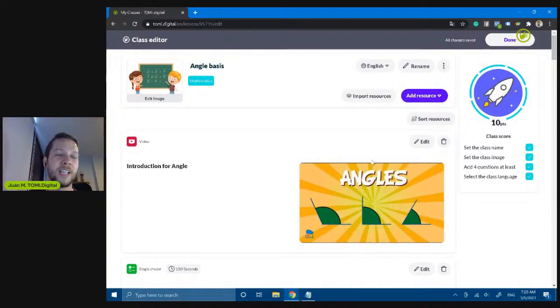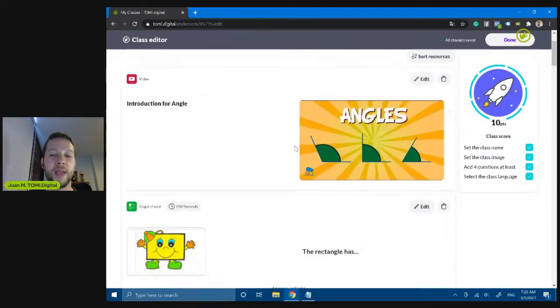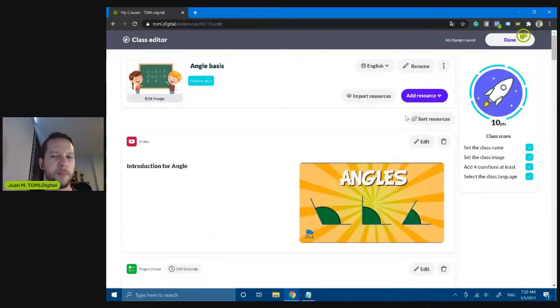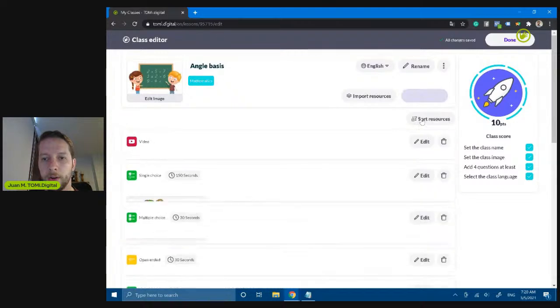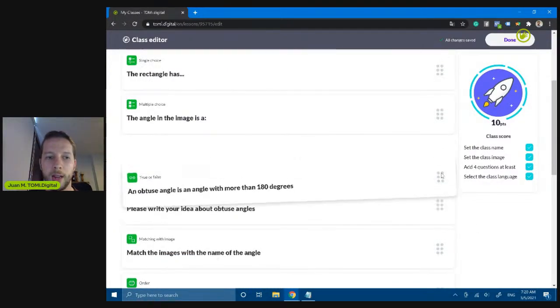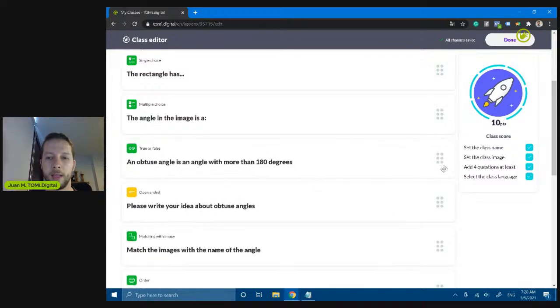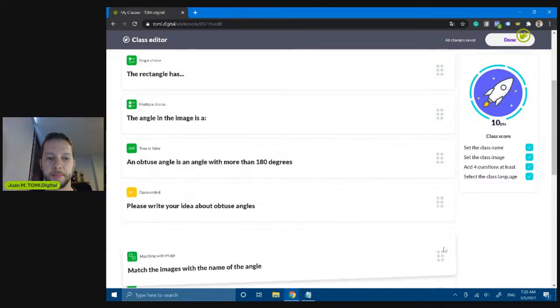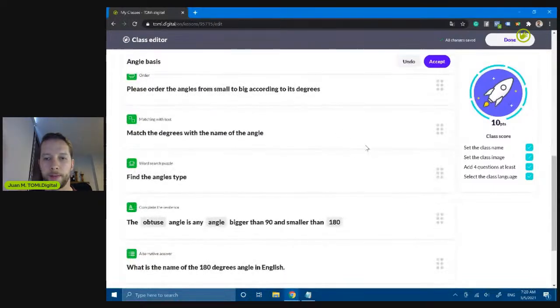Sorach said that already made the process. However, I'm going to show it to you. It's very easy. So sort the resource here, sort the resource, and just drag and drop the activities in the order you want to have.